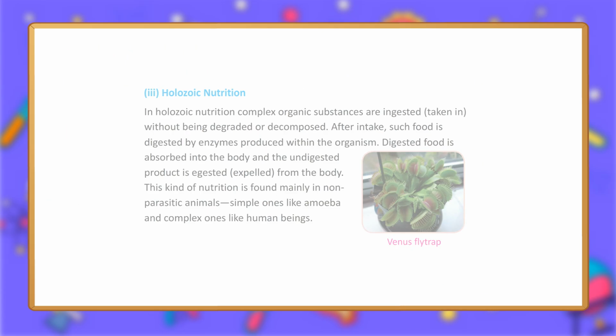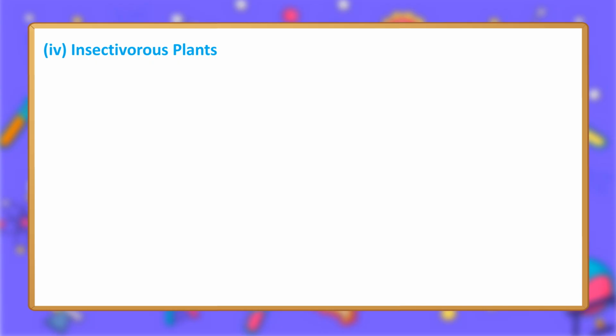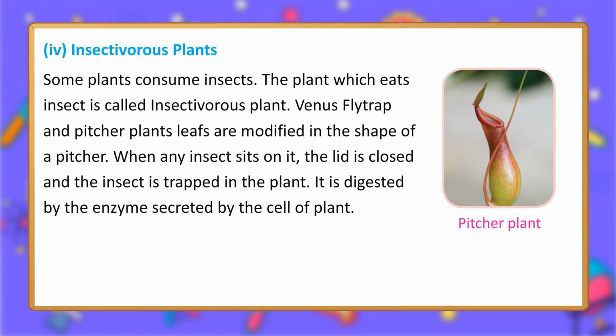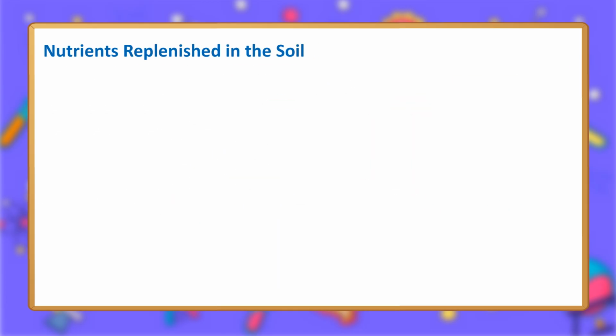4. Insectivorous plants. Some plants consume insects. The plant which eats insects is called an insectivorous plant. Venus flytrap and pitcher plant's leaves are modified in the shape of a pitcher. When any insect sits on it, the lid is closed and the insect is trapped in the plant. It is digested by the enzyme secreted by the cells of the plant.